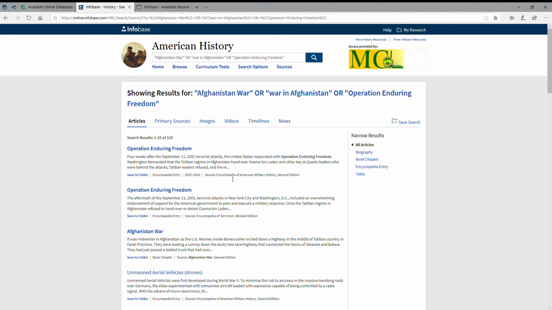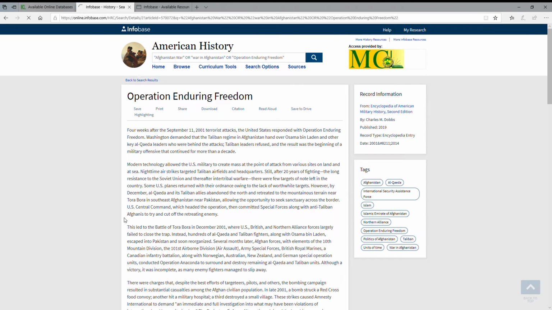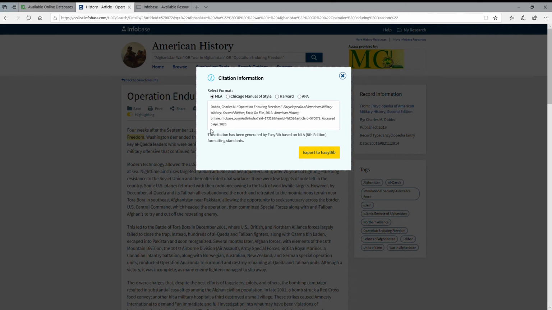Most of the stuff in InfoBase is going to be coming from a printed bound type of resource. So in this case, we're looking at the Encyclopedia of American Military History, 2nd edition. Once you get into the article, you'll see on the right-hand side where it says record information, it will tell you a little bit more information. And there's also right underneath the title a citation link. If I click on the citation, it does give me the exact specific information about where it was published.